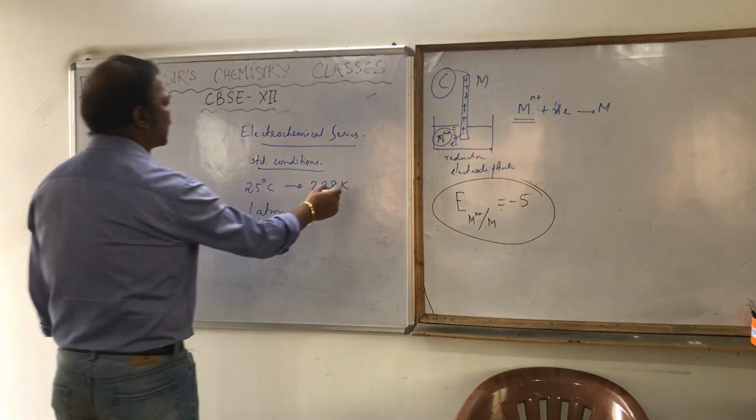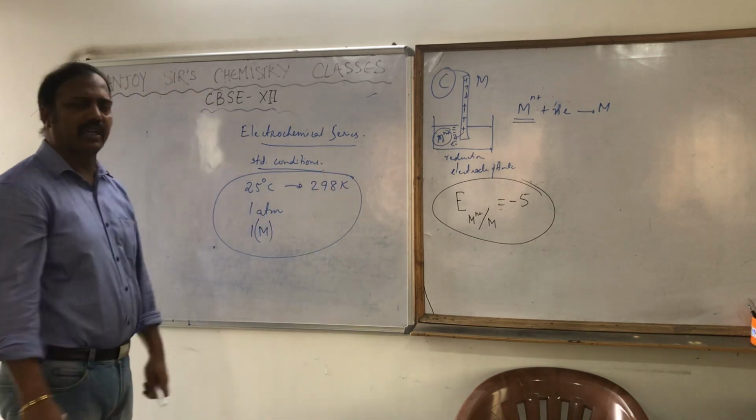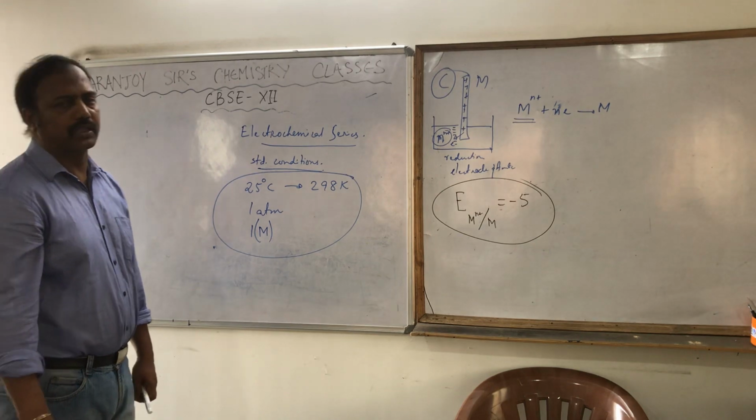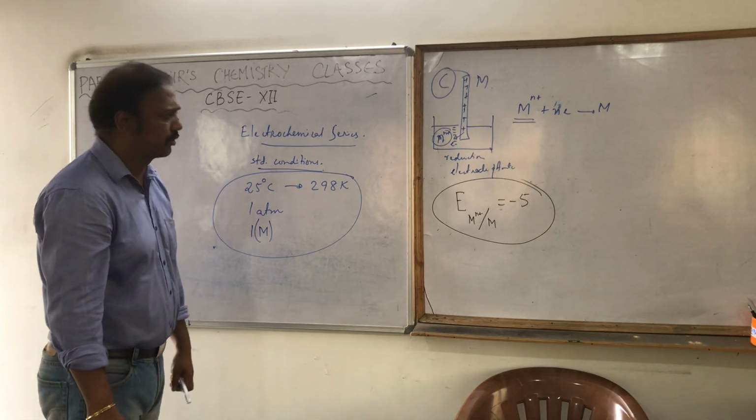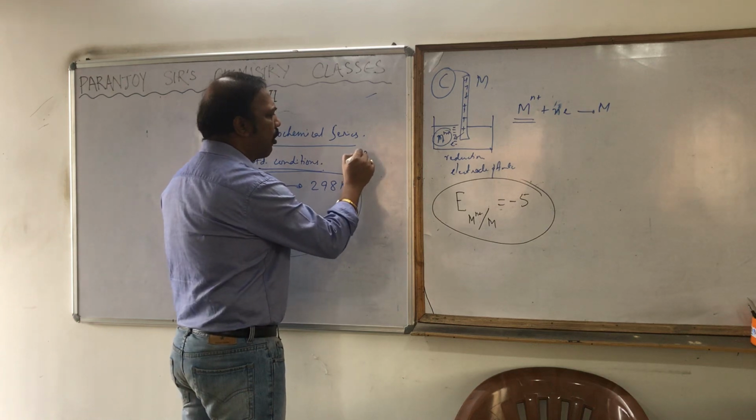At this condition, if we can measure the electrode potential of an electrode, then that electrode potential is called the standard electrode potential and is denoted by E naught.